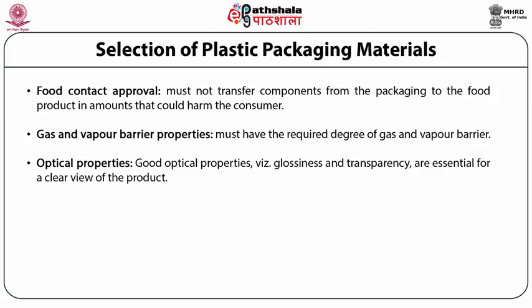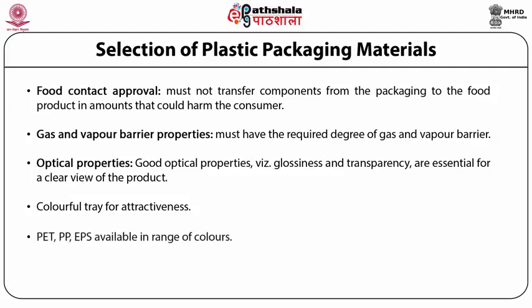Optical properties. Good optical properties such as high gloss and transparency are essential for the bag, pouch, and top web materials to satisfy consumer demand for a clear view of the product. To provide attractive appearance and shelf impact, some base tray materials are available in various colors which enhance the visual appeal of the product. PET, PP, and EPS trays are supplied in a range of colors. PVC trays are generally used in their natural form to provide a transparent pack.